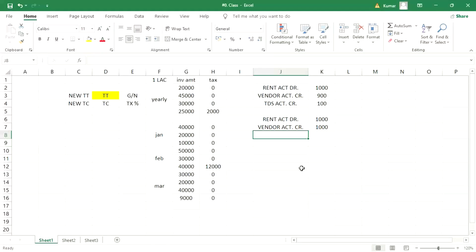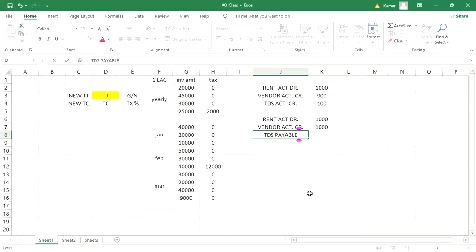Okay. So this is called TDS deduction. TDS is going to be treated as our expense, right? Whatever tax is there, that becomes your expense. So first of all, one line item is going to be the TDS payable account.